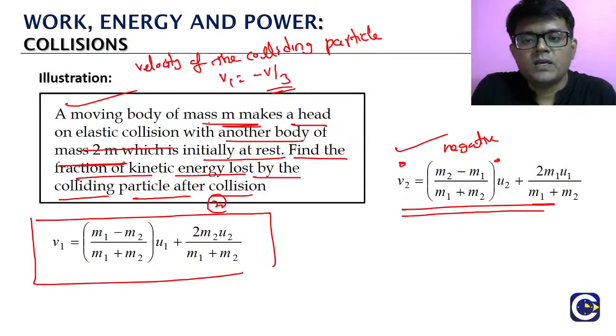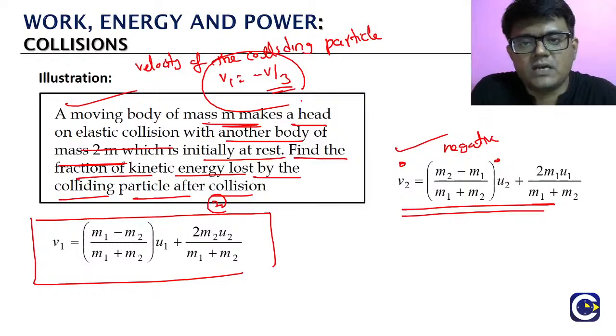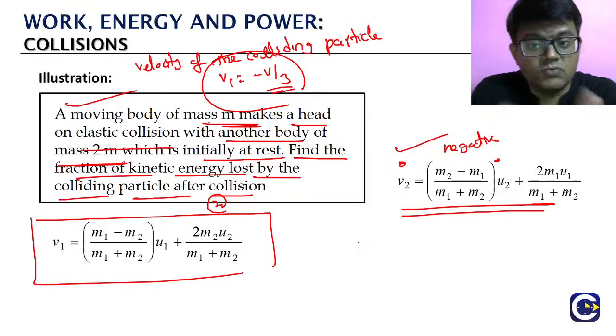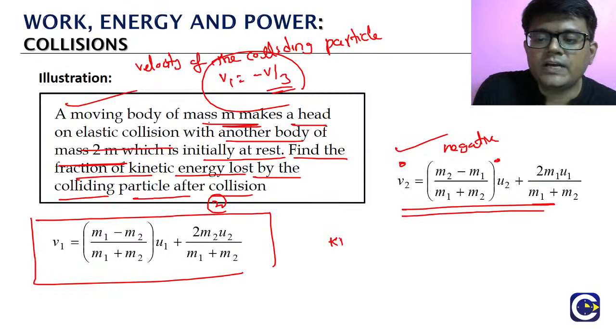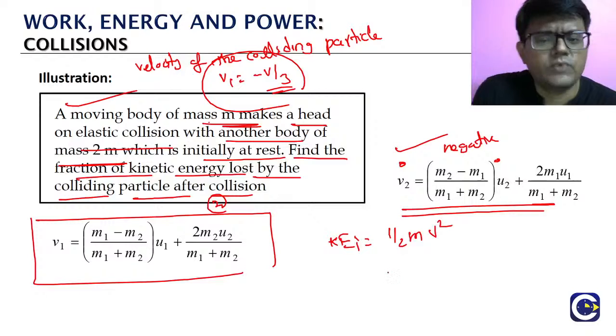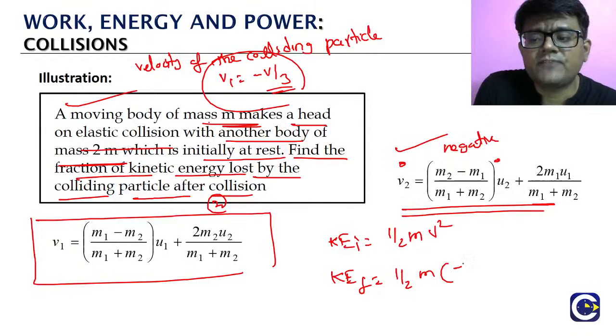Now we are done with the question almost. We got the final velocity of the mass m, that is minus v by 3. Minus indicates the direction. So for that colliding particle, what is the initial kinetic energy? Half m into v square. What is the final kinetic energy? Half into m into the final velocity.